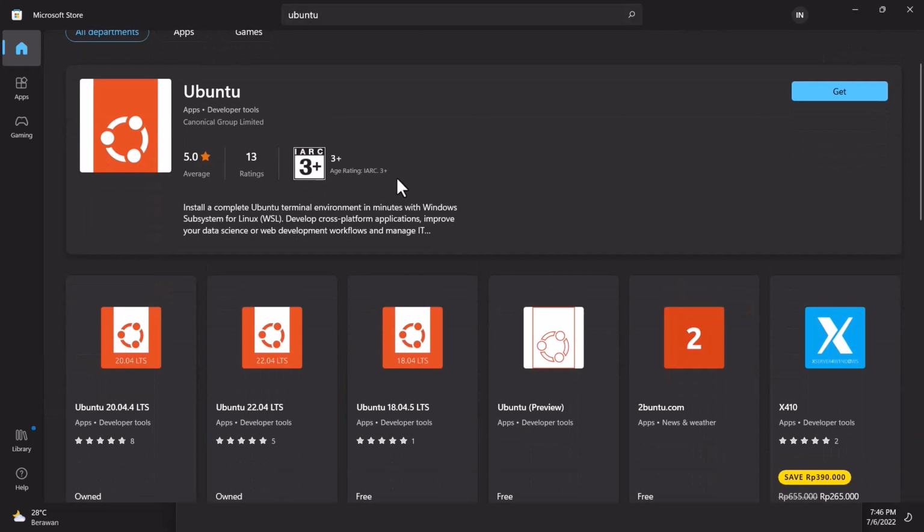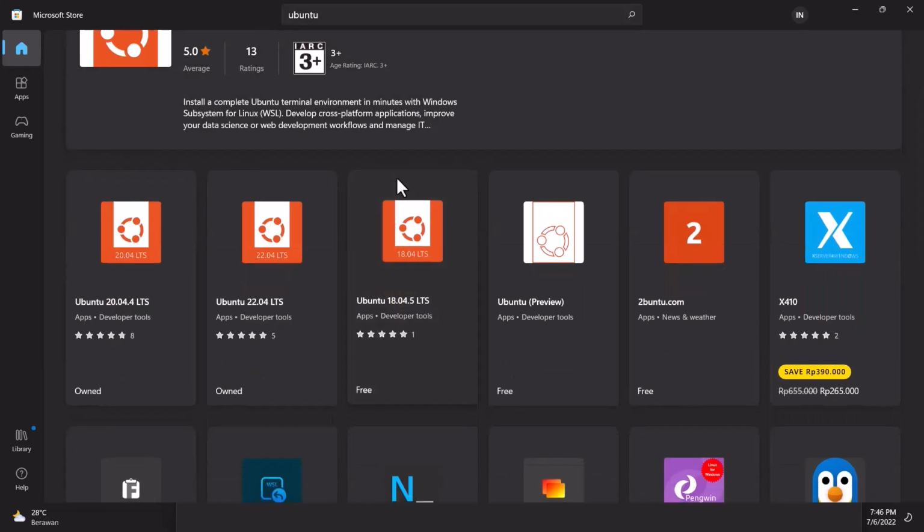As you can see, there are certain versions that you can install. I'm just going to be installing Ubuntu version 20.04.4. By the way, the latest version of Ubuntu, 22.04, when I last tested it, has some compatibility issues with some of the other dependencies because it uses Python 3.10, and Python 3.10 is not yet supported by Odoo as far as I know. So just so you know.